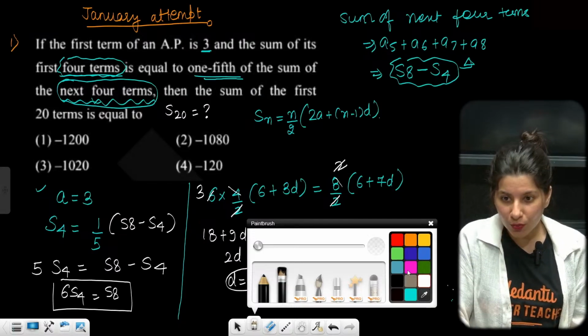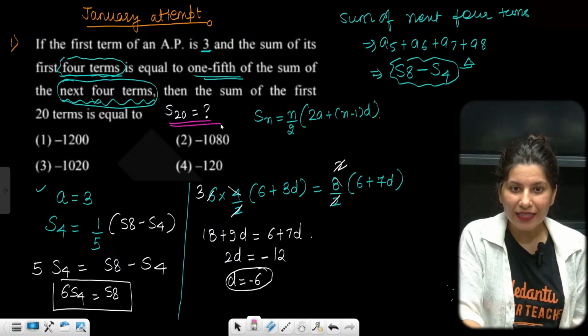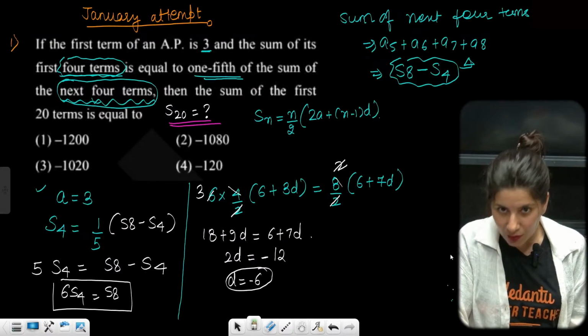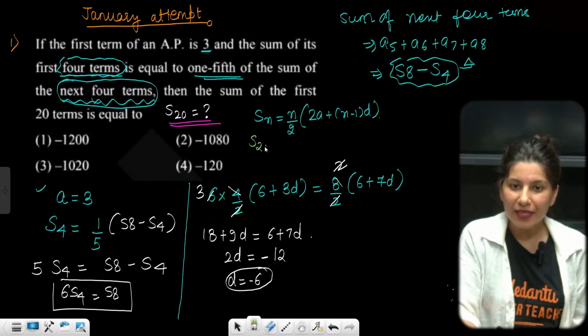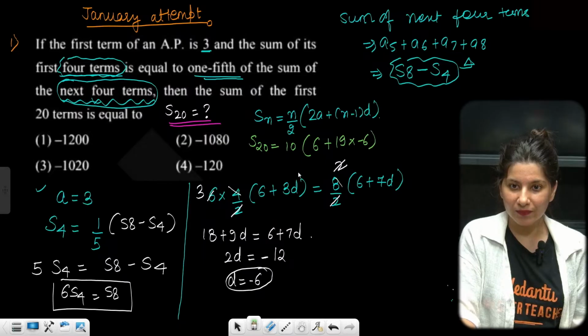So now what do you want to calculate? S20 only. So put n equal to 20. S20 will be equal to 10 times (6 plus 19 into d). Taking 6 common, this is 60, and 1 minus 19 is minus 18. So 8 6s are 48. So I can see 1080 is the final answer.